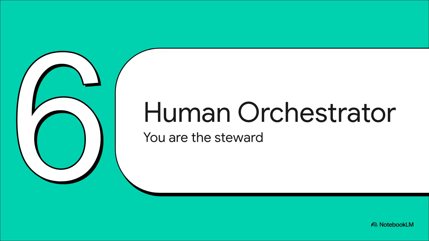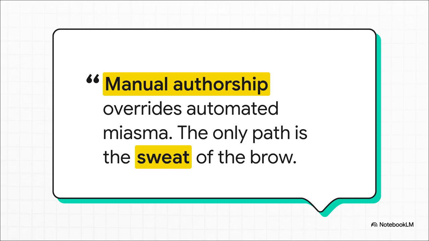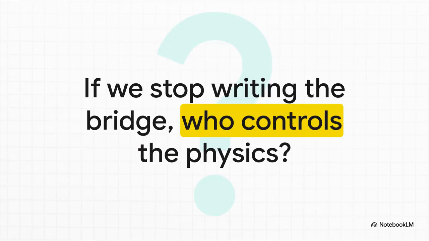Finally, let's bring it all back to you in Section 6, the human orchestrator. AI cannot cleanly sever its interconnected vector data on its own. The ultimate resolution here is that the human pilot must actively prune the code. We have to apply our manual sweat of the brow to act as the steward over the machine's automated miasma. It's your active, declarative text that forces the machine to behave predictably and with absolute fidelity. We're transitioning from being solitary creators to becoming human orchestrators, managing the rigid, mathematical execution of the machine through text.